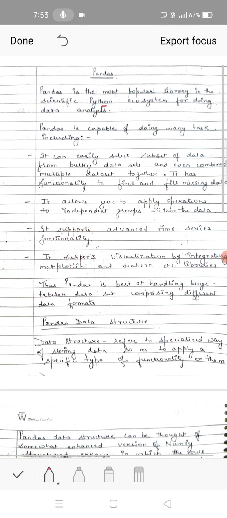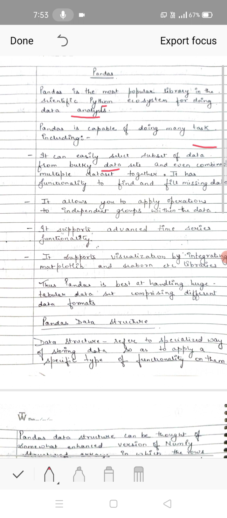तो पांडा इज द मोस्ट पॉपुलर लाइब्रेरी इन द साइंटिफिक पाइथन बिकॉज इट इज़ बीइंग यूज्ड इन डाटा एनालिसिस. So it includes many libraries, that is Matplotlib. Okay, so pandas is capable of doing many tasks, including it can easily select subset of data from bulky data because it is used in data analysis. So it can select multiple data subset of the data according to the needs of the customer which wants our data. So that's why pandas are used in data analysis and even combine multiple data set together.